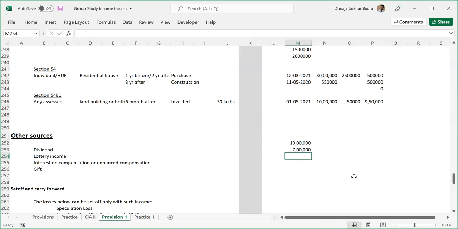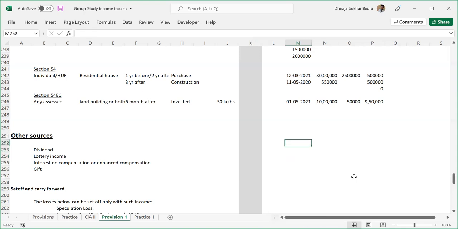10 lakhs or 7 lakhs? 10 lakhs, because 3 lakhs they've deducted as taxes. So that will come as a part of your Form 16 or 26AS. Absolutely correct. So that is the concept that we should not be confused about. So 10 lakhs is the answer.